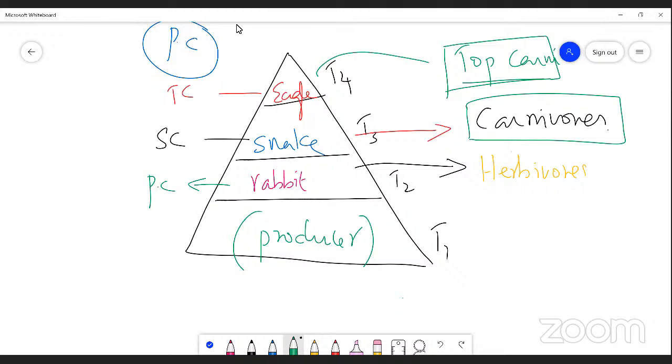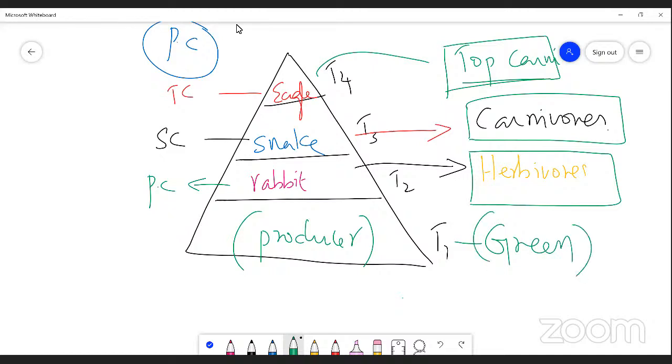Rabbit is also represented by what? Herbivorous. Green plants are represented as what? Producers. Very good. Producers.